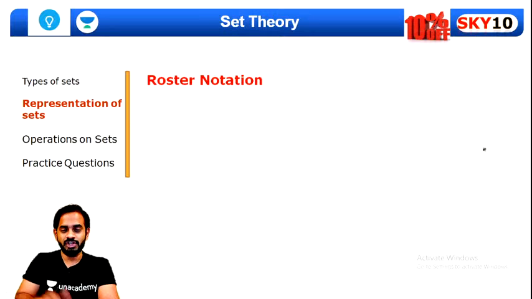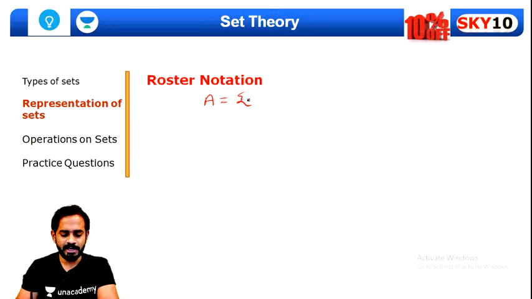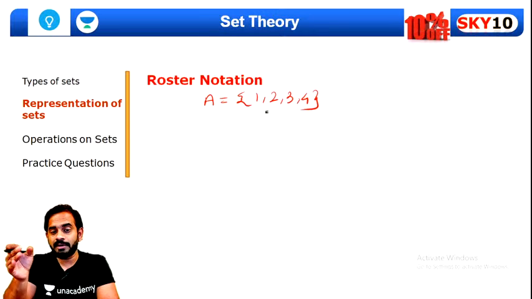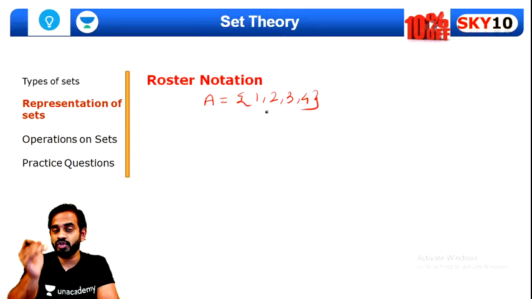Chalo. So what do we mean by roster notation? Roster notation is nothing but, let's say, set A consists of 1, 2, 3 and 4. This is called roster notation, where we have written all 4 elements separately.